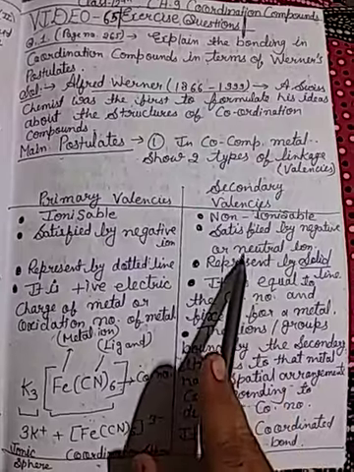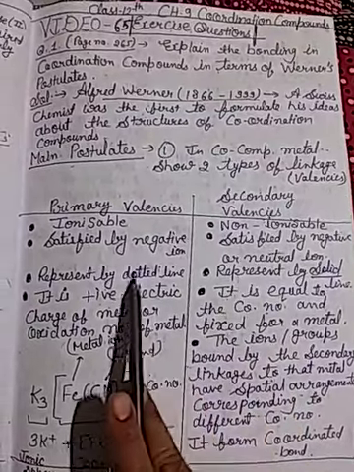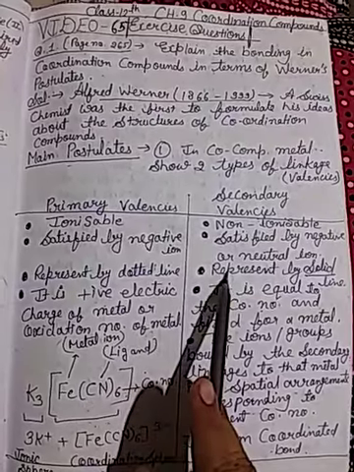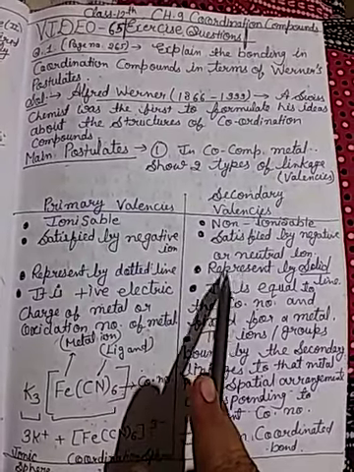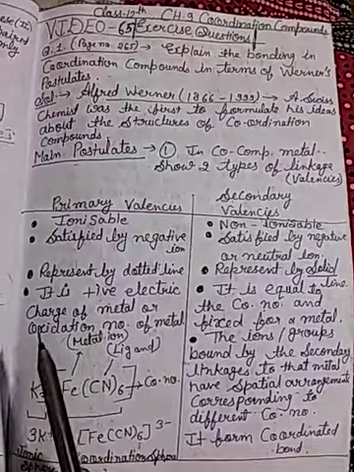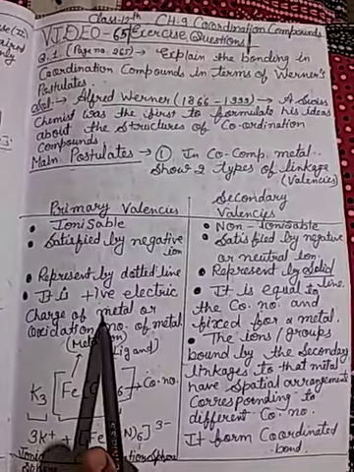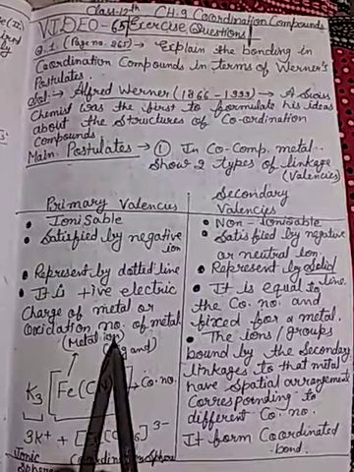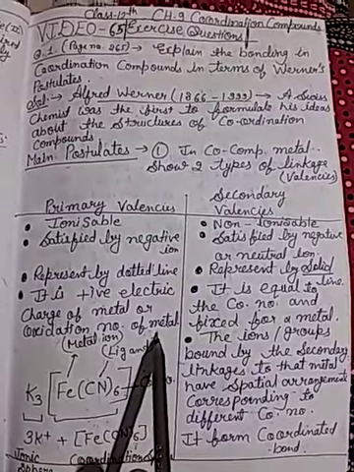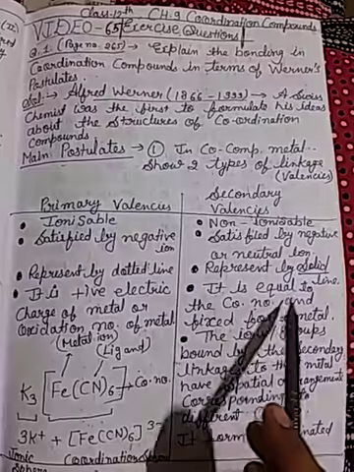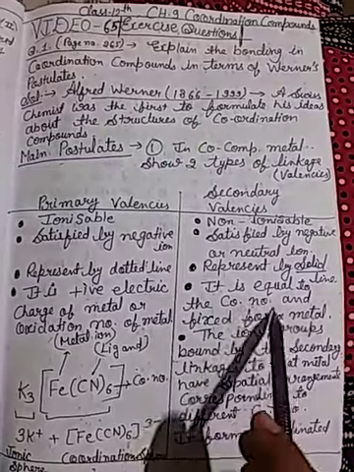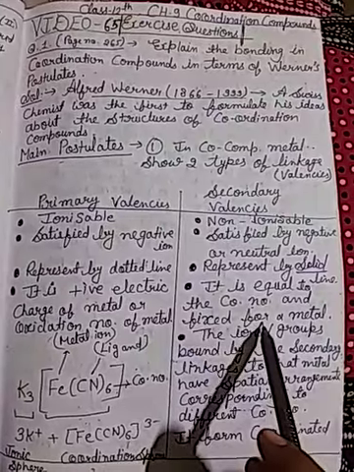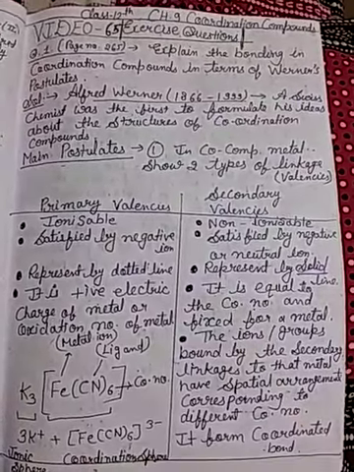is satisfied by negative or neutral ions. Primary valency is represented by a dotted line and secondary valency is represented by a solid line. Primary valency is the positive electric charge, the oxidation number of the metal, but secondary valency is equal to the coordination number and is fixed for a metal, depending on how many ligands are attached. So it is secondary valency.